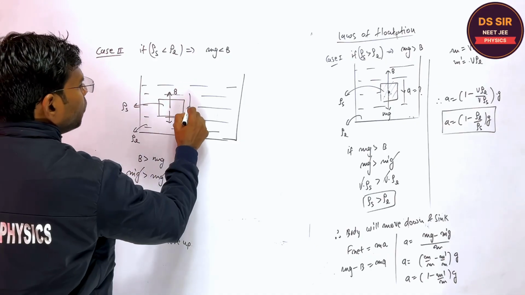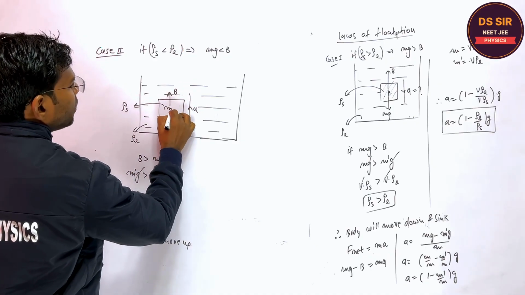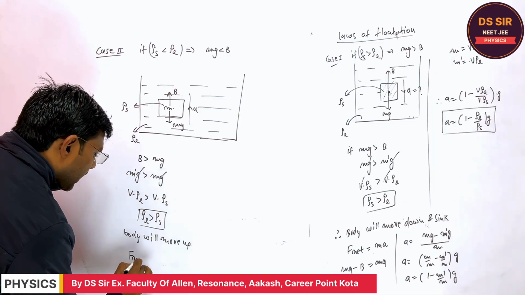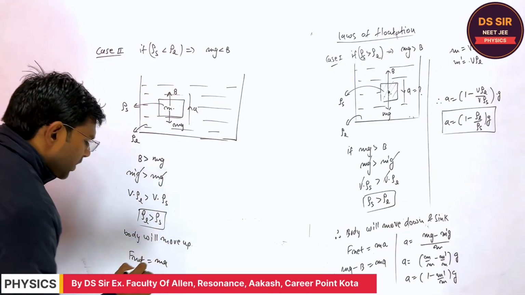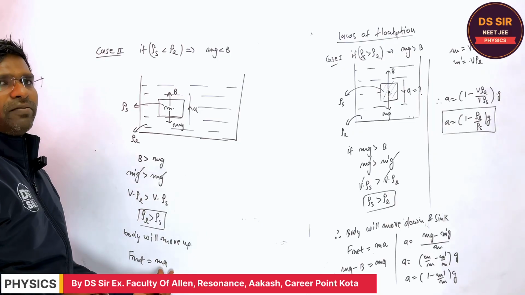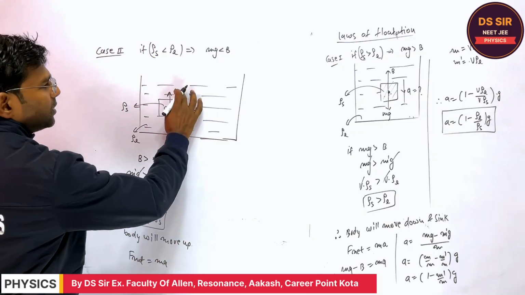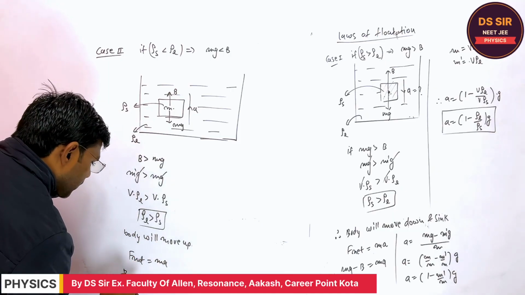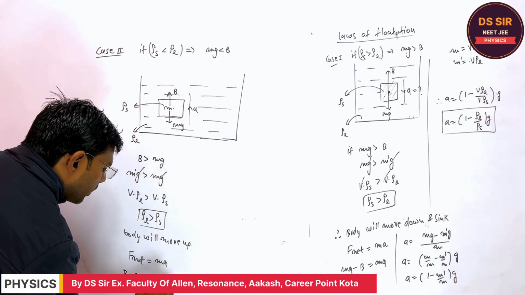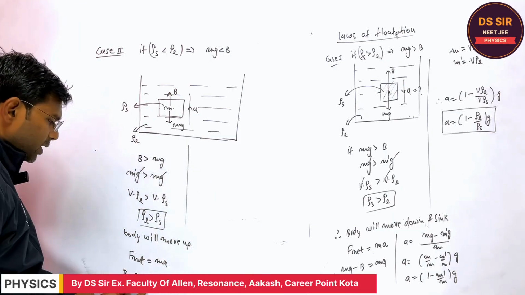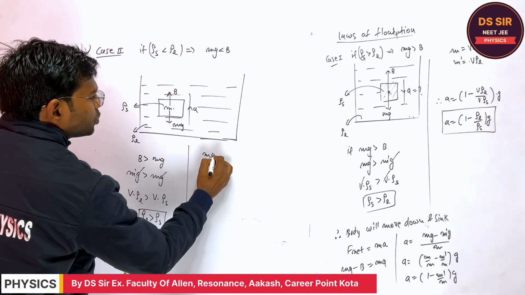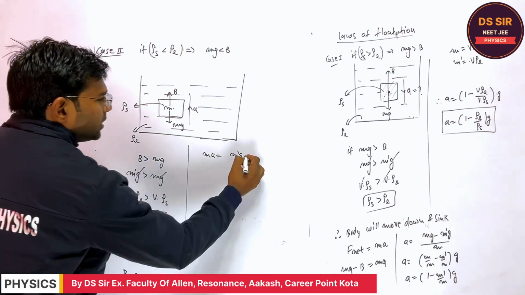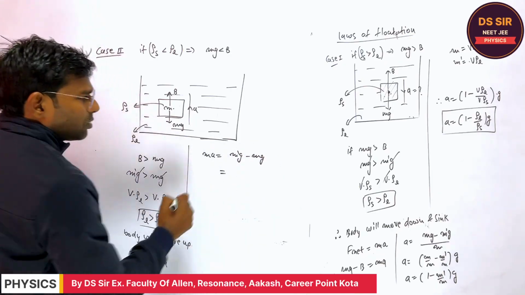If it is moving up, the acceleration of the body will be in the upward direction. So what will apply? F net is equal to ma. B minus mg is equal to ma. So here ma is equal to m dash g minus mg. Is it clear or not?